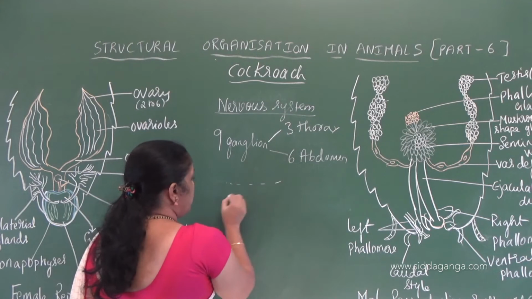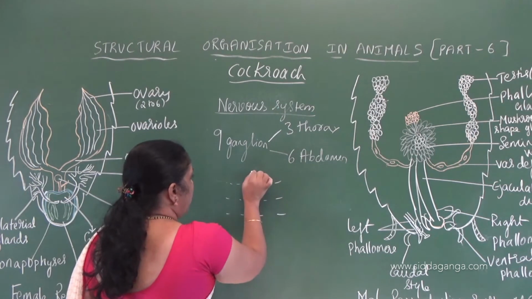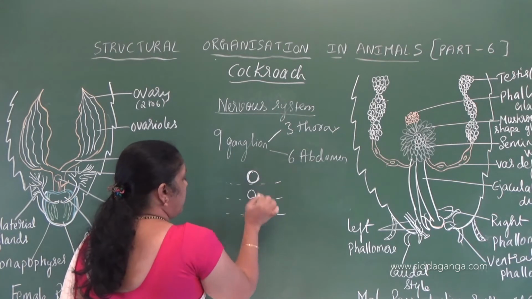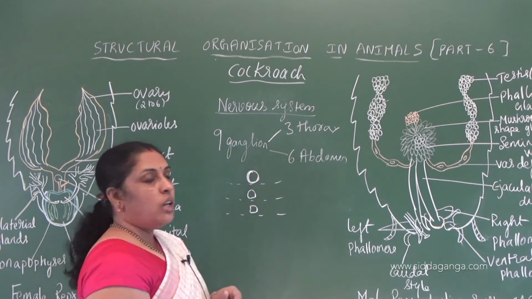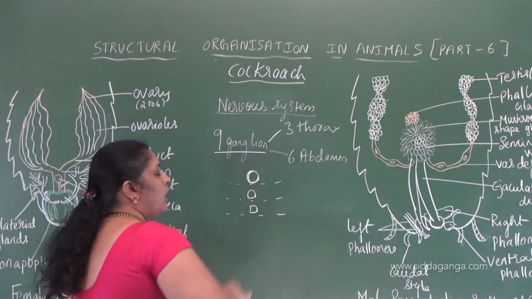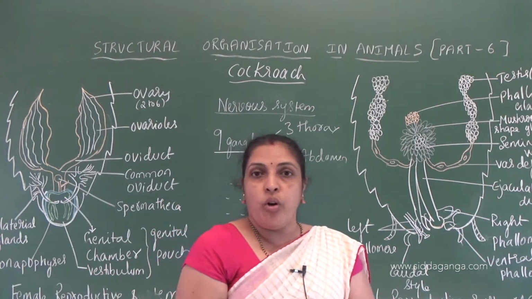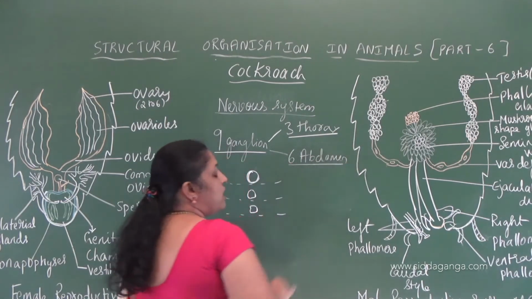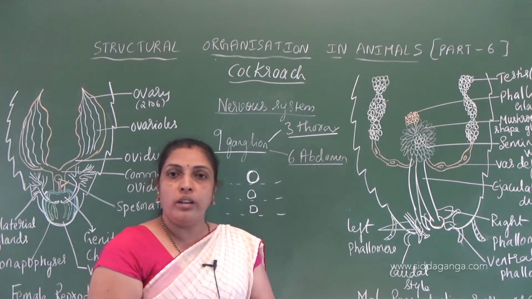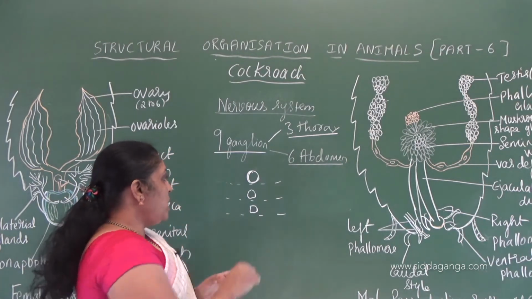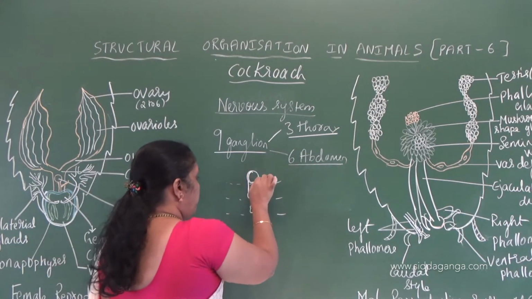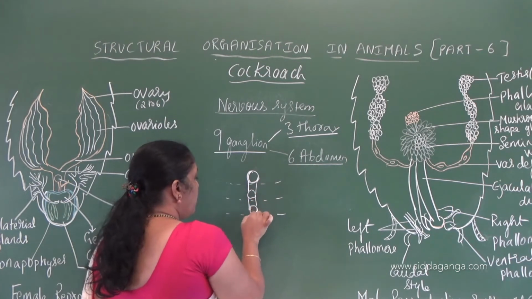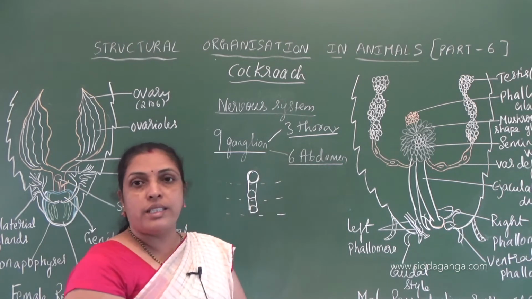This is a segment. Like that, each segment contains a ganglion. So how many ganglia are there? 9 ganglia are there. Among the 9 ganglia, 3 are present in the thoracic region and 6 are present in the abdominal region. These ganglia are connected through a pair of longitudinal nerve cords present on the ventral side.